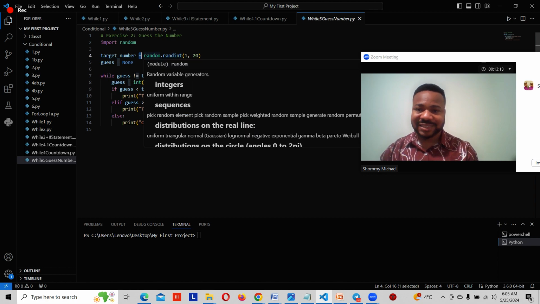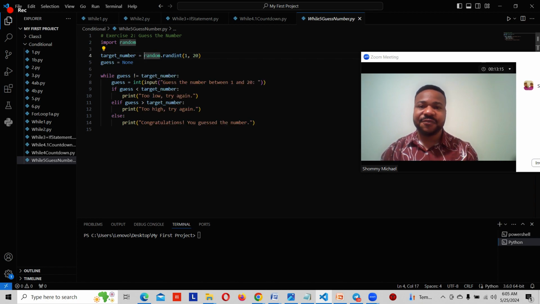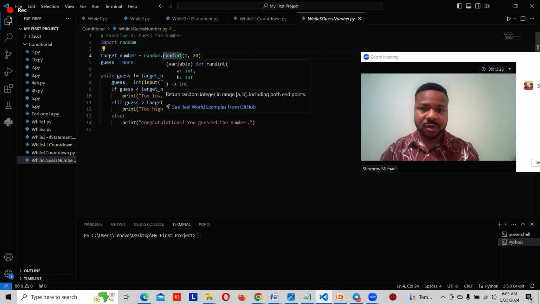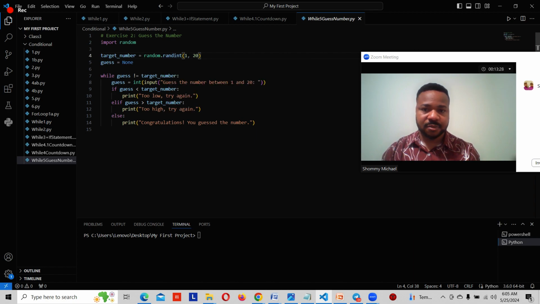We are not setting a variable per se for this target number. We are just setting it as a random. So we now said the random should be from 1 to 20, right?